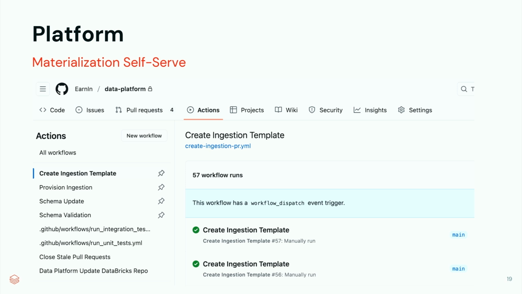So we found that GitHub Actions was actually a good format of automating a lot of this. An engineer comes onto the data platform repository, opens the action, fills in the ingestion template, provides just the information they care about, like I mentioned, topic, schema, and so on, or schema name, so that is then resolved. And then that action, once it runs, creates a PR template that is then reviewed by members of the data team at Earnin. Once that PR is reviewed and everything looks good, we can basically provision that infrastructure, which is the DLT pipeline, effectively.